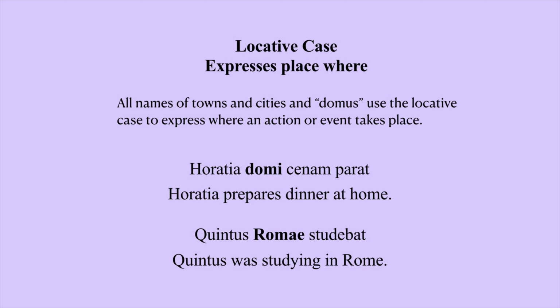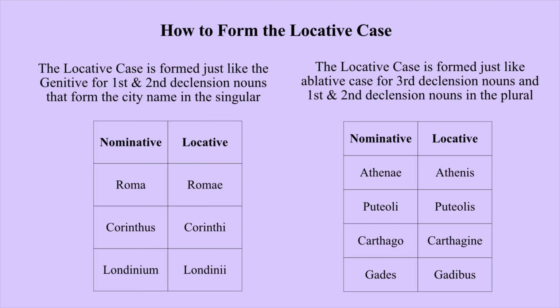Now, how do we form the locative case in Latin? For names that are first or second declension, the locative will look just like the genitive if the noun is singular. Let's look at some examples to clear this up. Roma, Rome, is a first declension feminine noun.